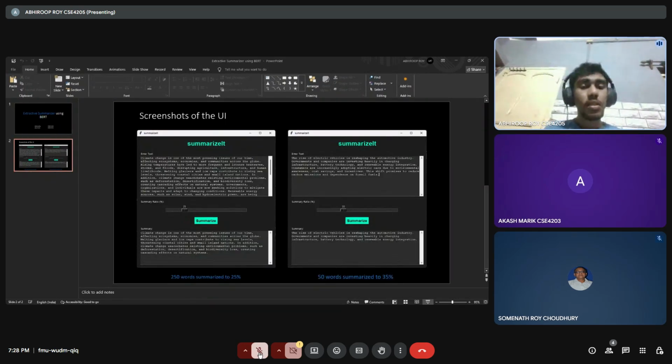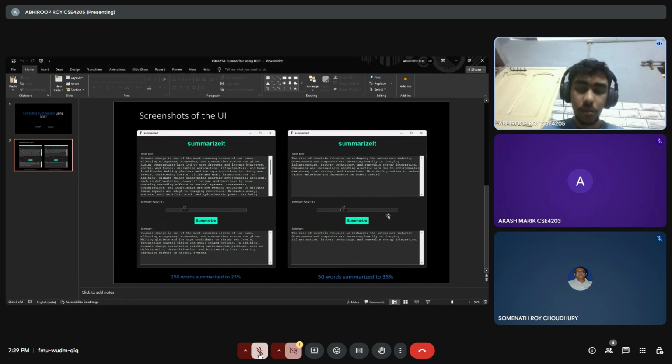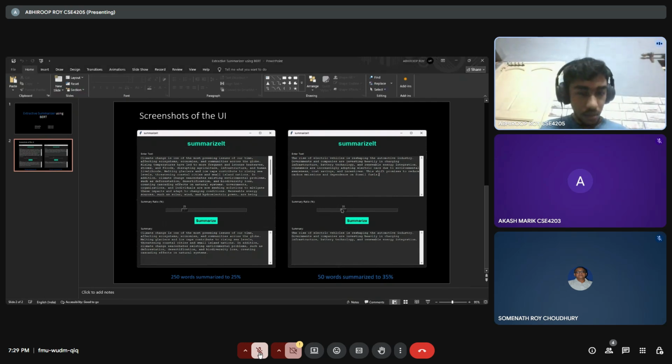Okay, so these are the screenshots of the UI. The first one contains a chunk of text of 250 words, and it is summarized to 25% of the text. The second screenshot contains a shorter 50-word text, and it is summarized to 35%. These are the UI screenshots, and I'll make a quick demo of the running project. I have the terminal open.